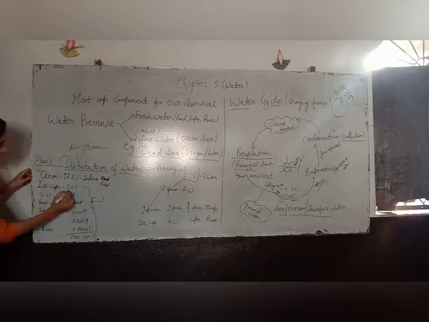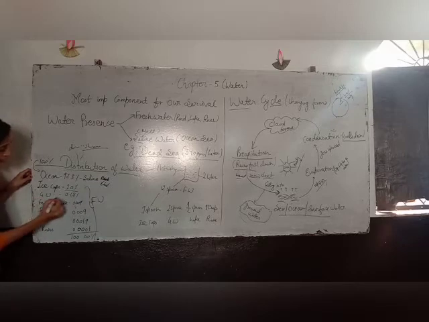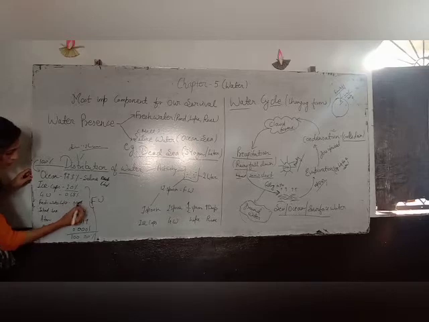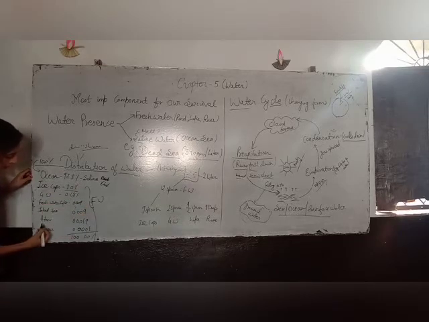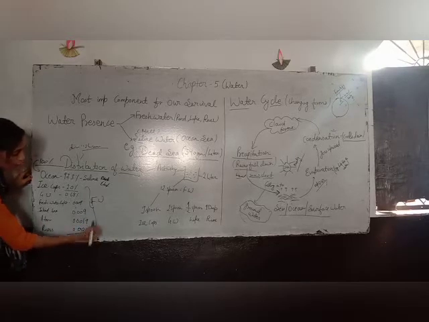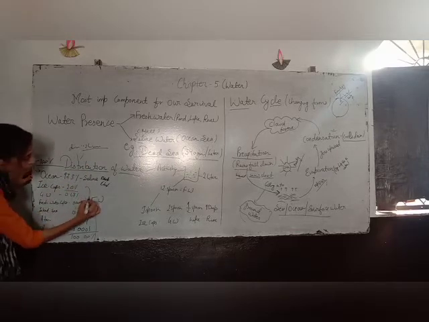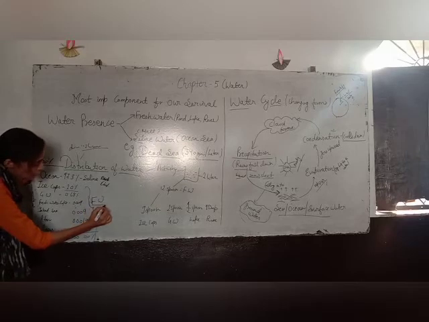After that, ice caps hold 2.0%. Groundwater is 0.6%. Freshwater lake is 0.009%. Inland sea is 0.009%. And you all know that the atmosphere has water presence, so this is 0.0019%, and rivers are 0.001%. From ice caps to rivers, these are all examples of fresh water.